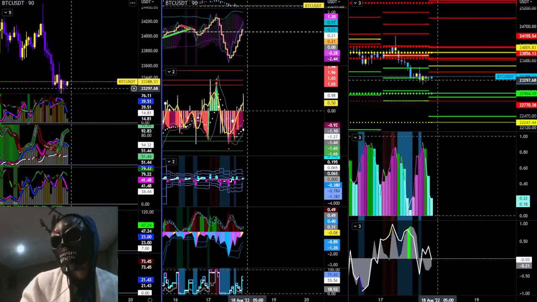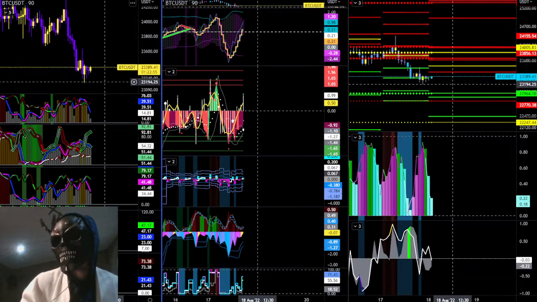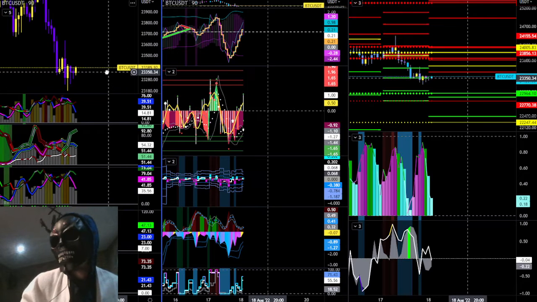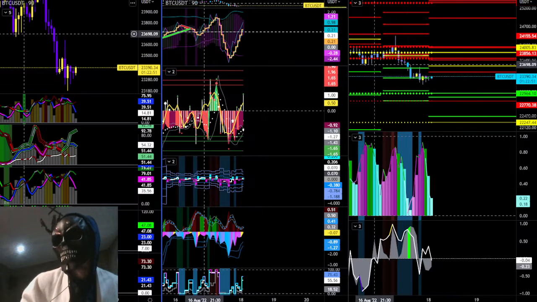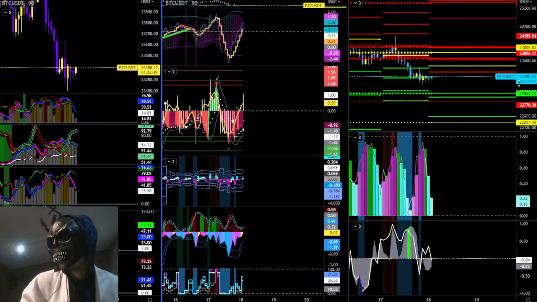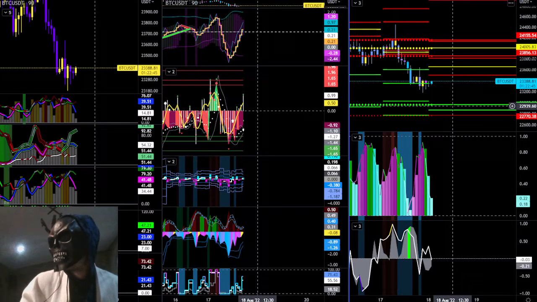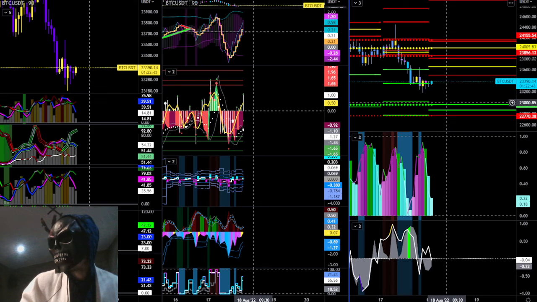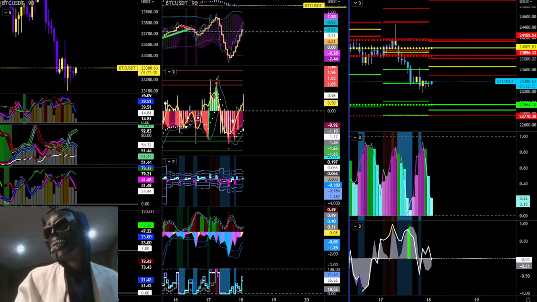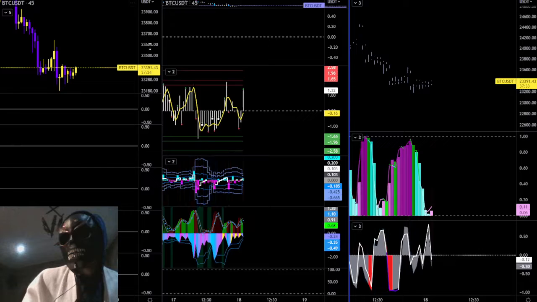I'm wanting to look for something that's going to negate this. The 90 minute coming through the book, quite powerful, also just printed, also saying to the upside. Upside will be the daily mean, an easy magnet for us for now. If it fails, at least at the red line here, we can go see $22,964, and then we put it on the 45 minute.